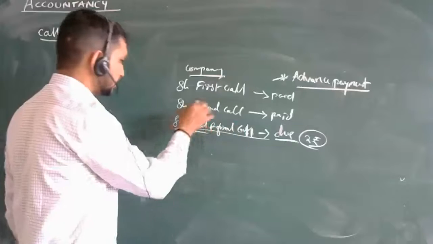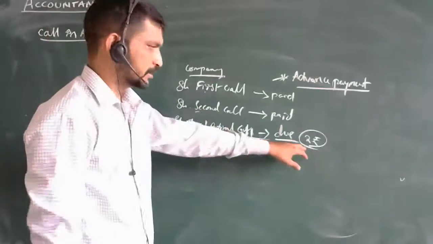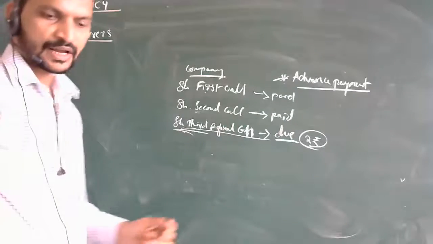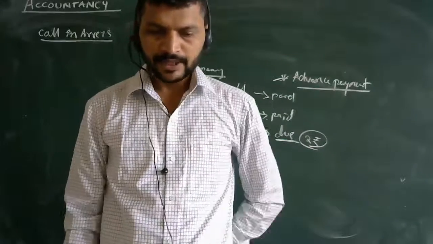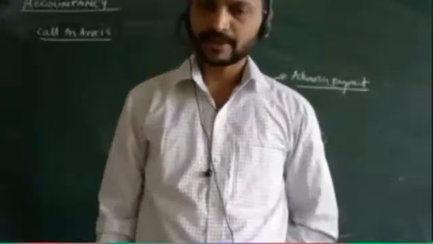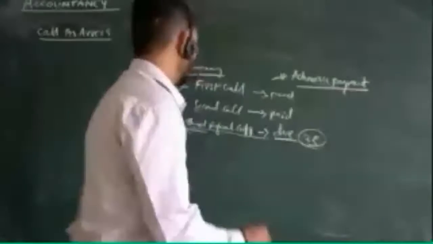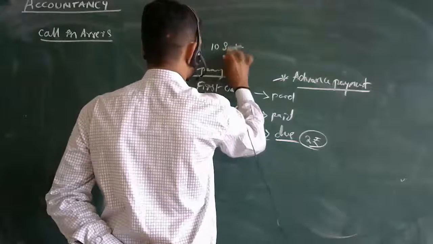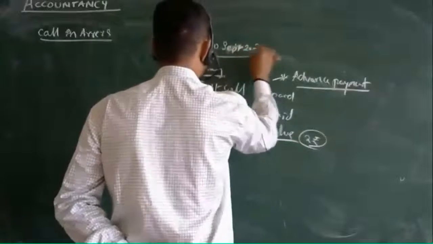Now this call in arrears is easy to know: the calls, whether first, second, third or final, which the shareholders have not paid, are what we call the call in arrears. I will highlight the definition here so you can understand it. It may happen that shareholders do not pay the call amount on the due date. Sometimes we say that on 10th September 2020 we have made a second call.